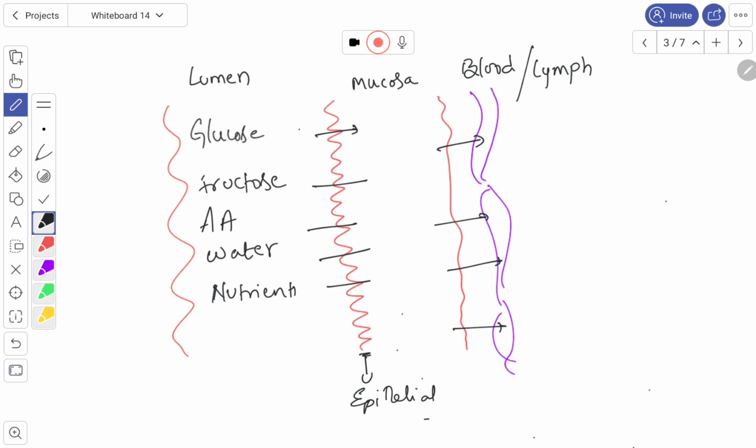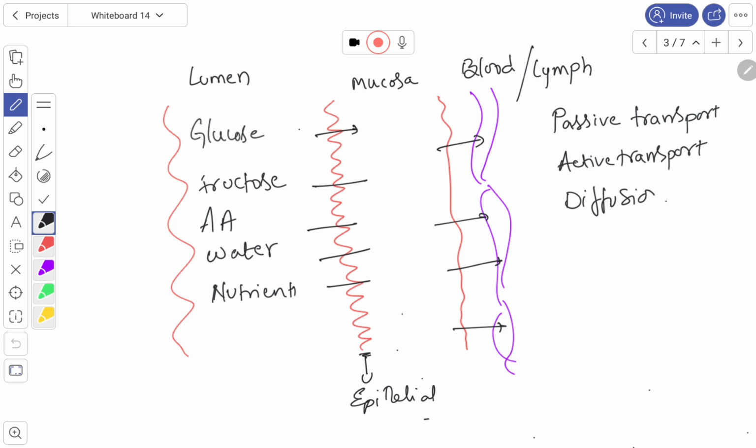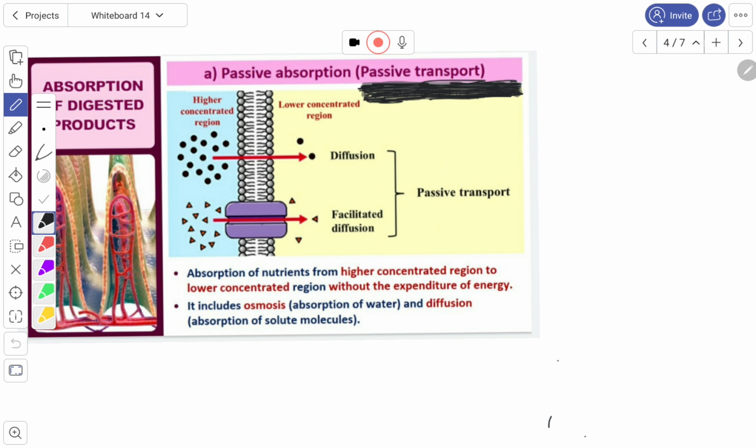Now let us see how this absorption takes place. Absorption of the substances occurs by passive absorption or passive transport, active transport, simple diffusion, and facilitated diffusion. Let us see the passive transport, active transport, diffusion, and facilitated diffusion. Let us see the passive absorption.